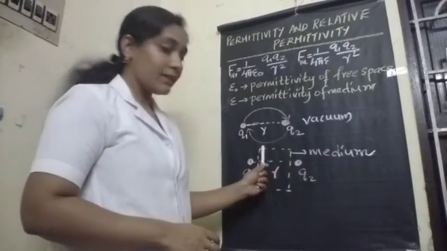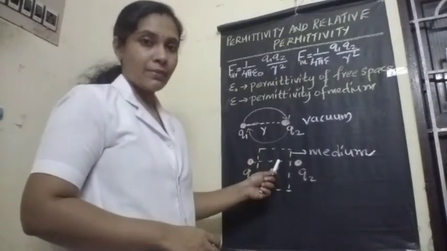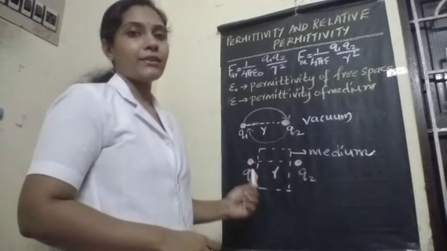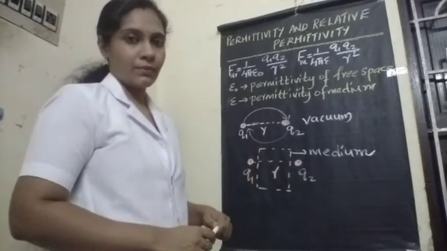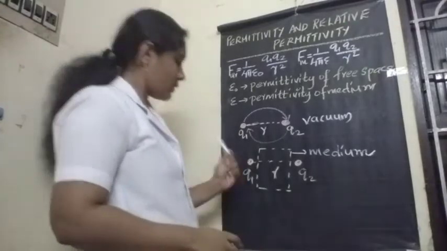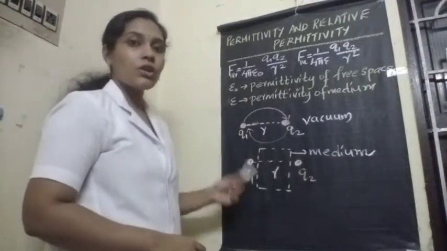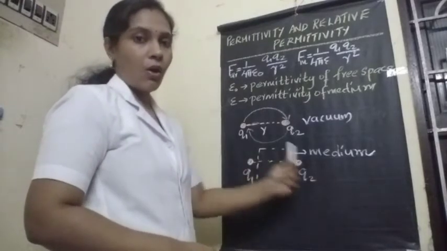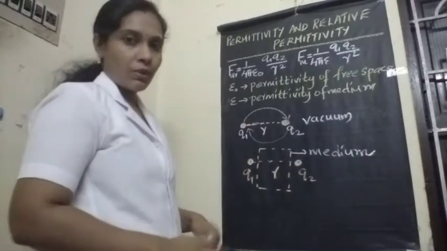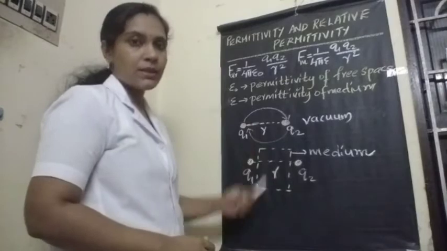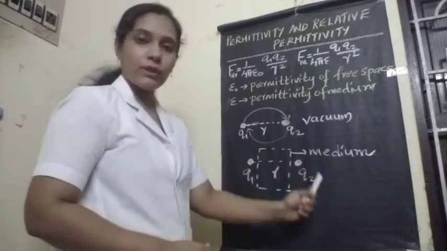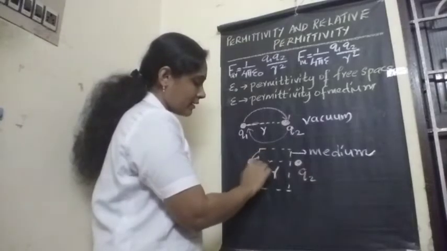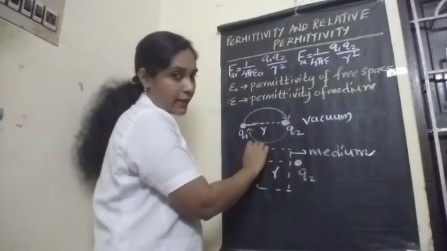That means this medium absorbs the effect of the electric charges. For example, suppose this charge Q1 exerts a force of 10 Newton on Q2. So let the force be acting like this in the form of threads.